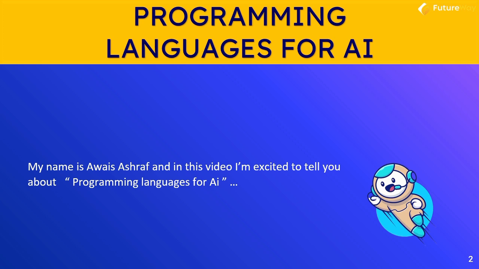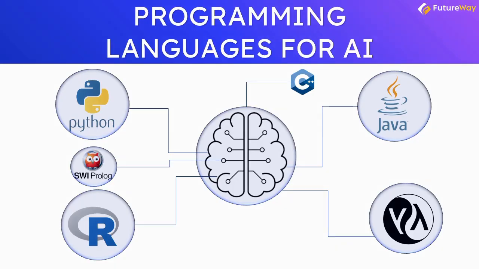So first we have Python. Python is probably the most famous language for artificial intelligence. It's also known as the most effective language for AI, and a lot of developers prefer to use Python. A lot of scientists are also comfortable with the Python language. This is partly because the syntax of Python is very simple and can be learned very easily. It is considered one of the easiest languages to learn, and many AI and machine learning algorithms can be easily implemented in Python because there are a lot of libraries, which are predefined functions for these algorithms.